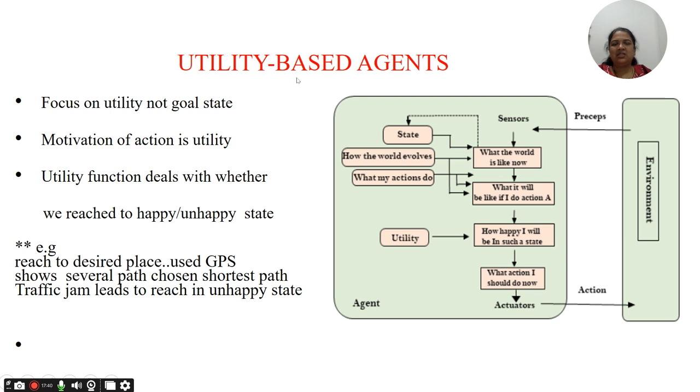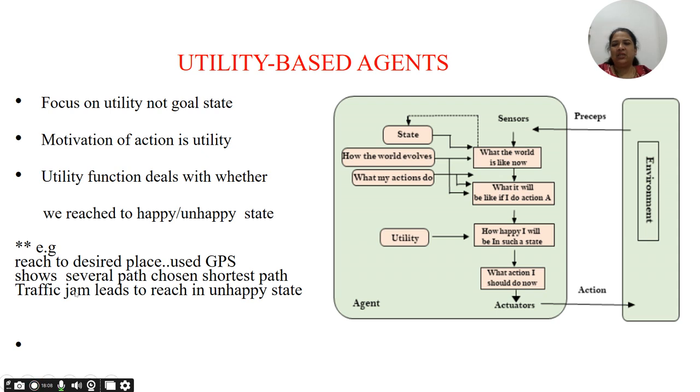The next and the last part is the utility based agents. Now these utility based agents focus on the utility, not on the goal like the goal based agents. So here the motivation of the action is utility, what utility they want to consider. The utility function deals with whether we reach a happy or unhappy state, whether we reach the correct or wrong state, like that.